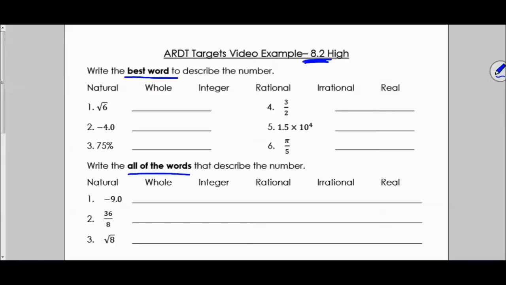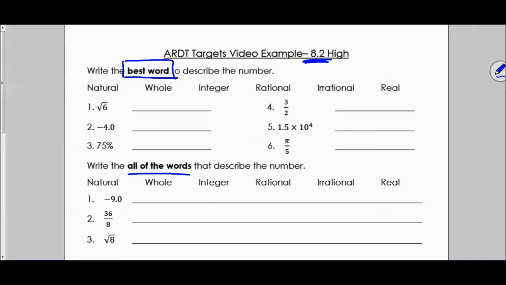So sometimes you have to pick everything that describes it, meaning like the number 4, that's a natural number, that's the best word to describe it, but it's also an integer, it's a whole number, it's rational, so those would be all of the words that describe it. So in this first one, we're just looking to pick the best word to describe that number. It's just looking for one word.